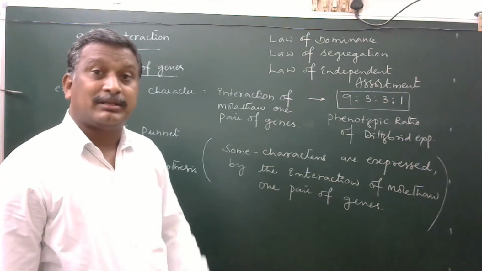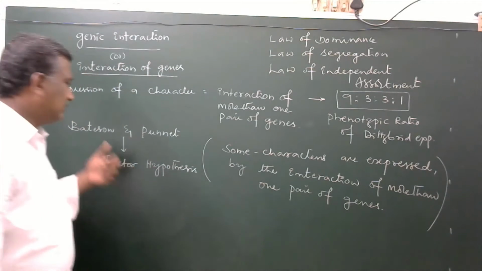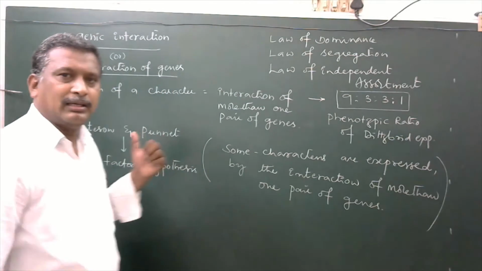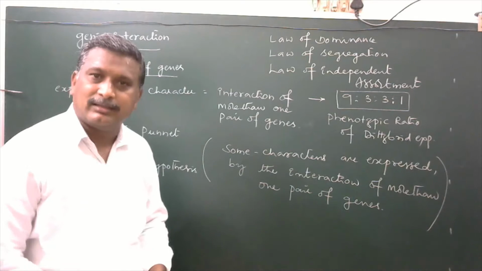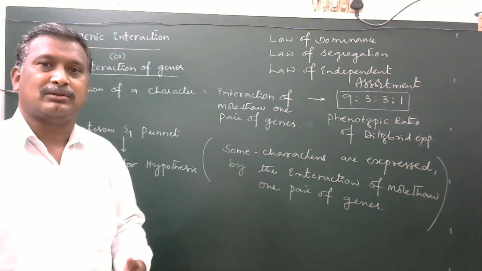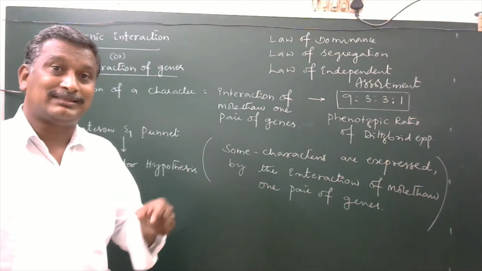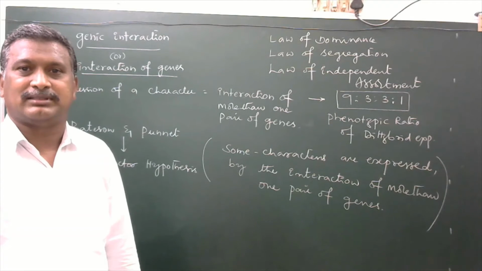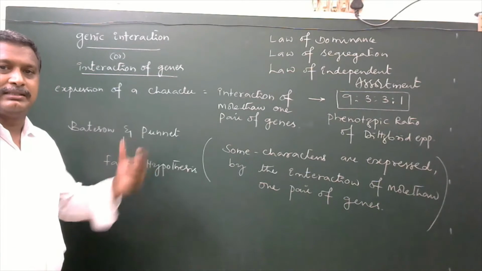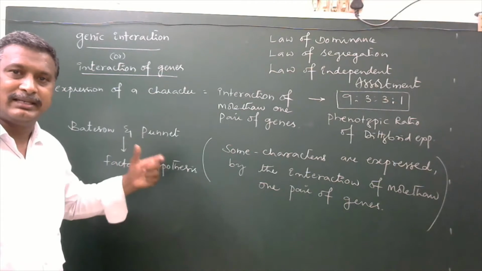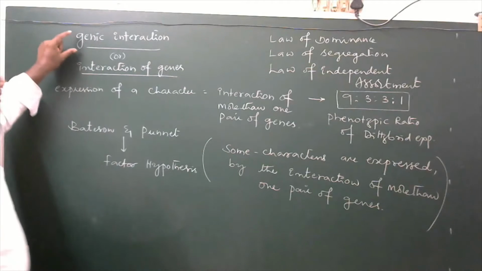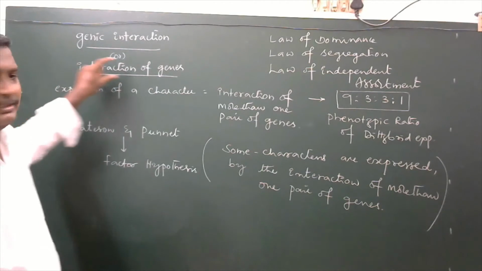But later, same kinds of experiments were done by Bateson and Punnett. They found that instead of 9:3:3:1, they got some 9:7, 13:3, 9:3:4, 15:1, etc. as a phenotypic ratio of F2 generation of dihybrid cross, instead of 9:3:3:1 that was given by Gregor Johann Mendel. And finally, these two scientists are saying that the main reason for getting those new phenotypic ratios is the genic interaction or interaction of genes.